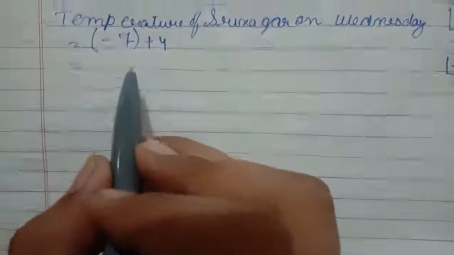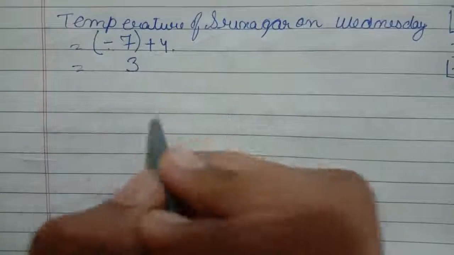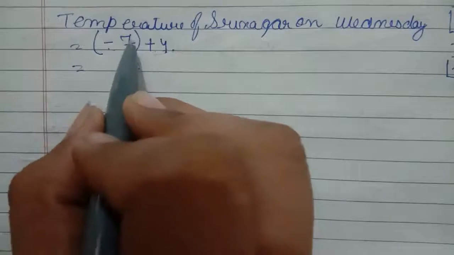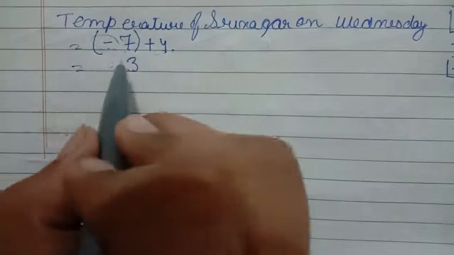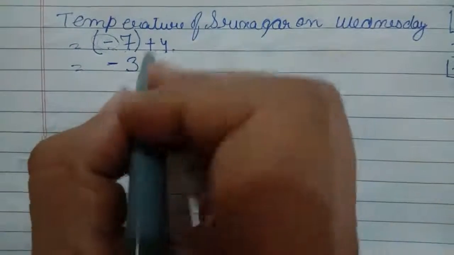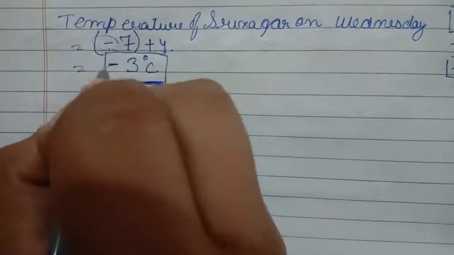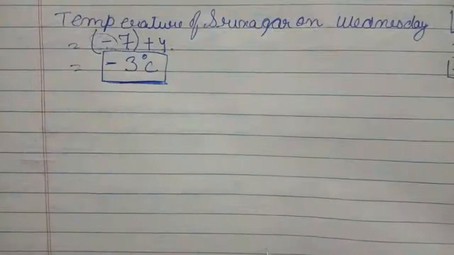Minus plus is minus. We'll apply them. We'll subtract them. 7 minus 4 is 3. Now again, see what is the greater number among these? 7. Yes. Now what is the sign ahead of it? It's minus. So what will be the temperature on Wednesday? It will be -3 degree Celsius.